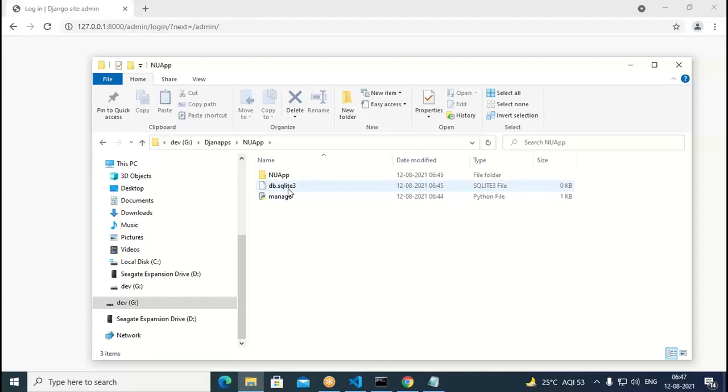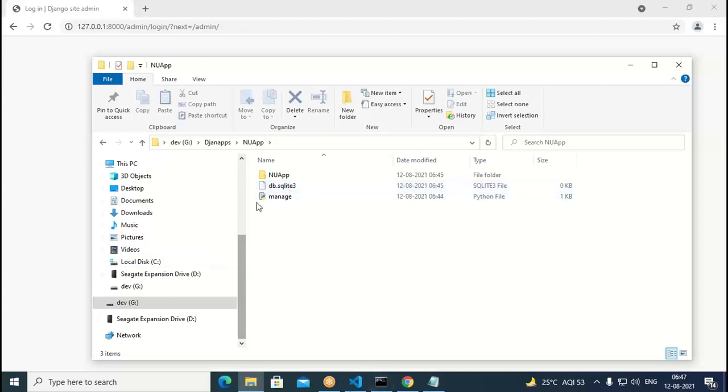It doesn't require any installation of SQLite. It is one of the relational databases. Automatically it's available in this. It got created automatically with the Django project. If you want to use MySQL or PostgreSQL, that is different. You need to configure. But by default, it supports db.sqlite3. Automatically it's available to you.